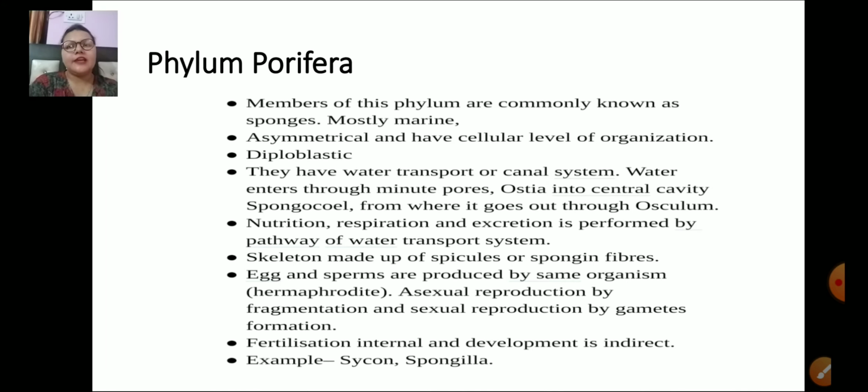All the life processes, nutrition, respiration and excretion, are performed by this water transport system or by the single cell. The skeleton is made up of spicules. Spicules are small, fine, needle-like structures present over its body. Eggs and sperms are produced by the same organism, so they are said to be hermaphrodite. Fertilization is internal and the development is indirect. Examples are Scypha, Spongilla, Euspongia.